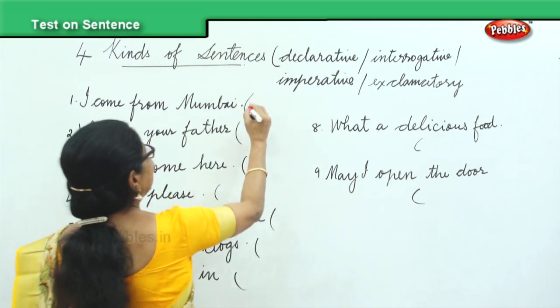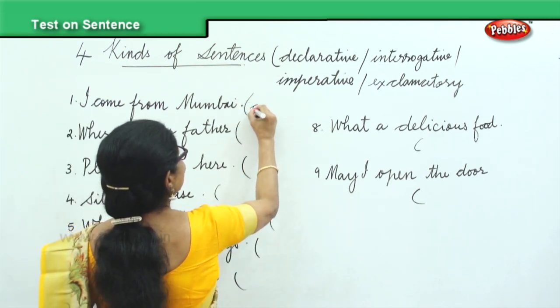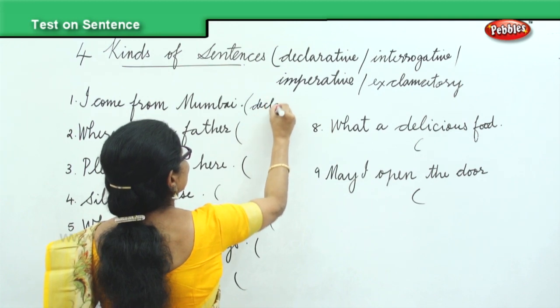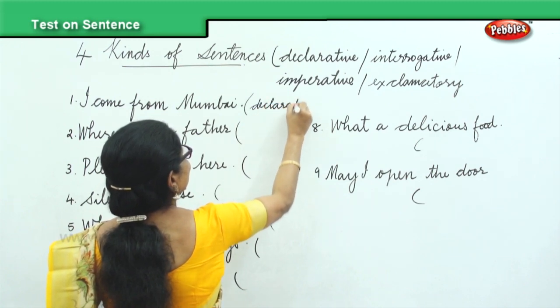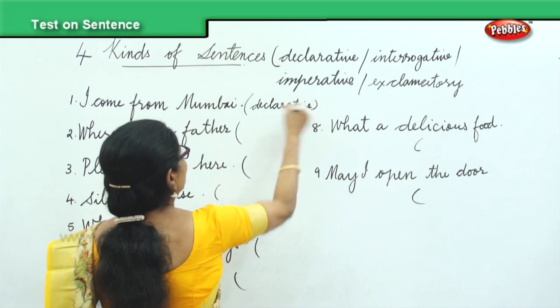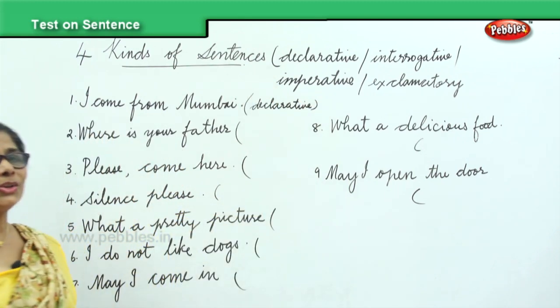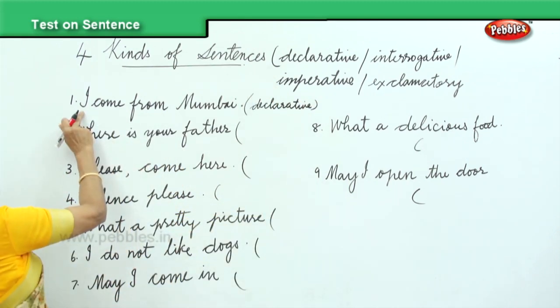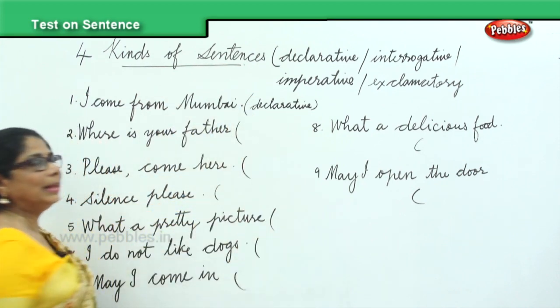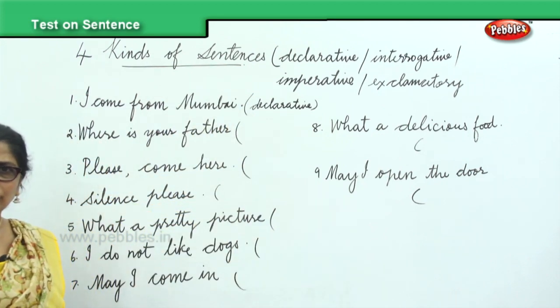So you say that it's a declarative sentence. Where are you from? I come from Mumbai. It begins with a capital letter, it ends with a full stop. It's a declarative sentence.